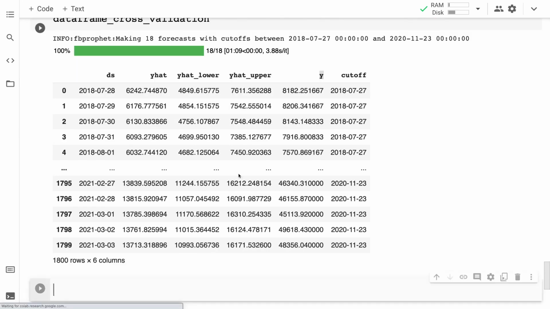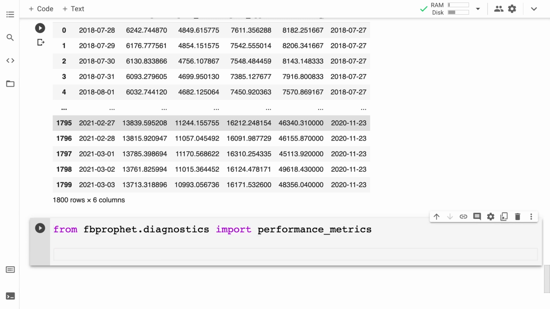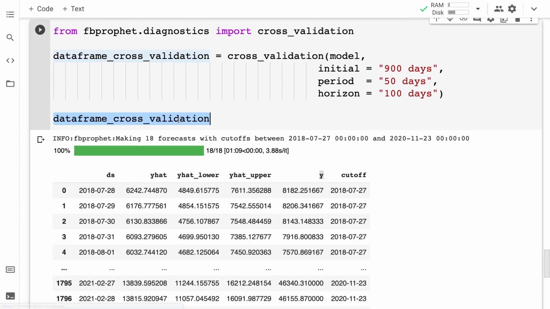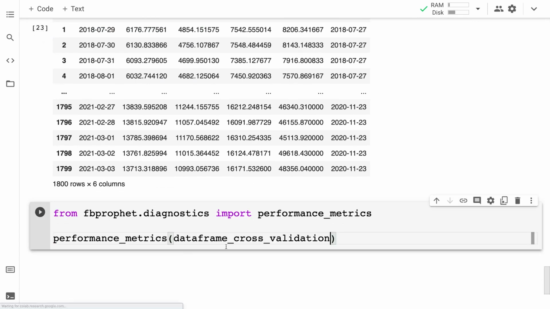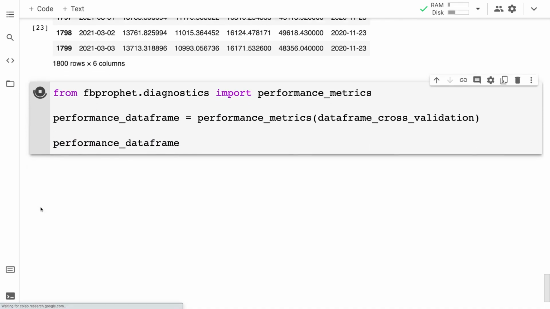So let's create a new code cell here. And from Facebook Prophet dot diagnostics, I'm going to this time import the function performance_metrics. Then I'm going to call that performance metrics function. In here, I'm actually passing in my cross-validation data frame. All right, and the result here is going to be our performance data frame. Then I can paste that variable and run the code cell.